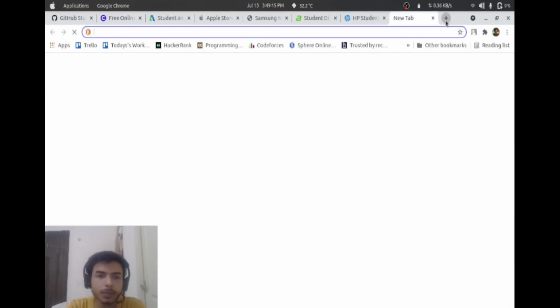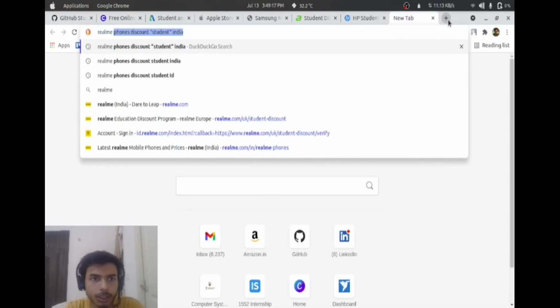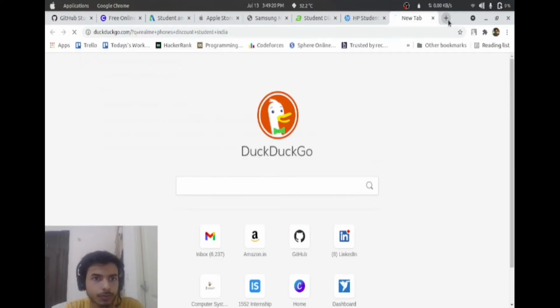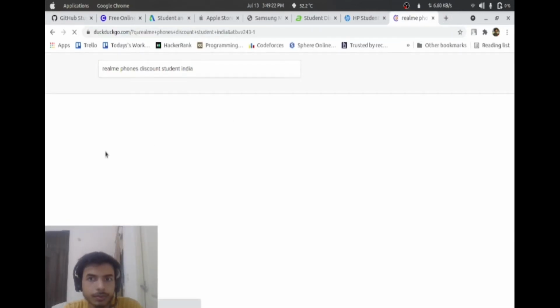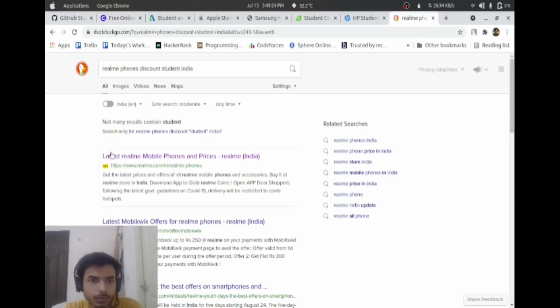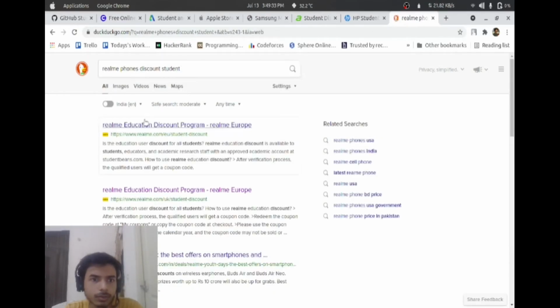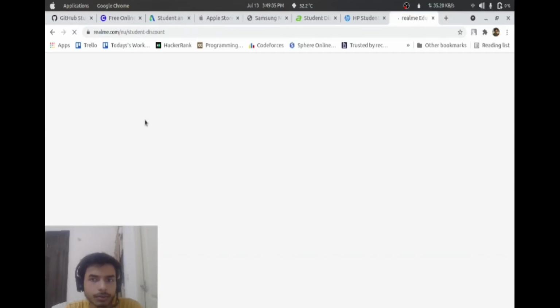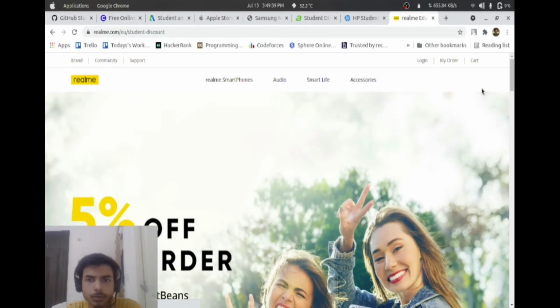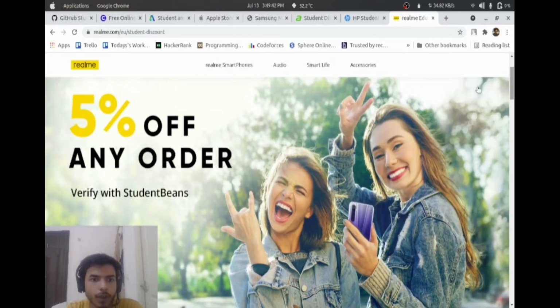You will get some discount on Realme phones also. Type Realme phones student discount. Click on this link. You will get 5% off on any order. You just have to verify through Student Beans.